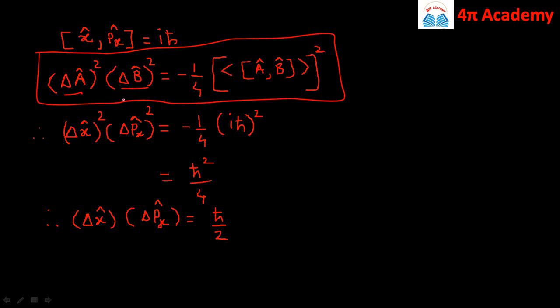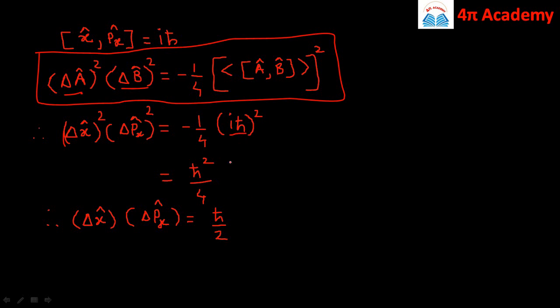Now let us replace A by x and B by px. So we have delta x square into delta px square is equal to minus 1 by 4, in brackets the commutator of x px, which is equal to i h cross, and its square.